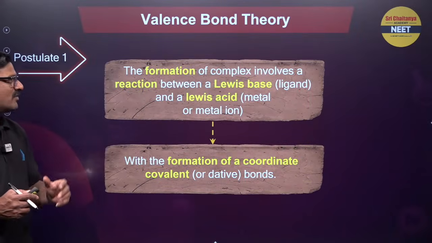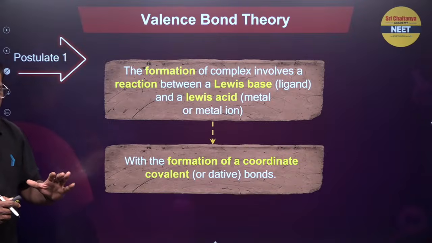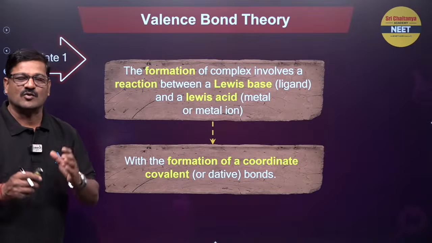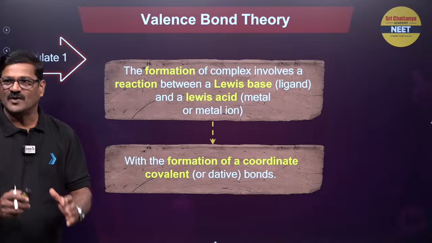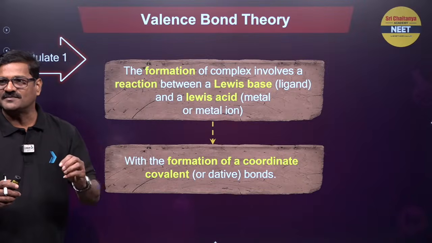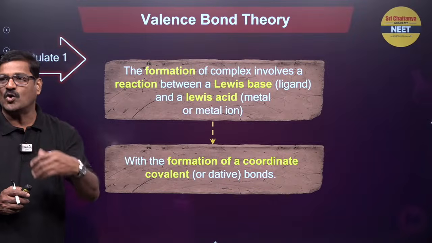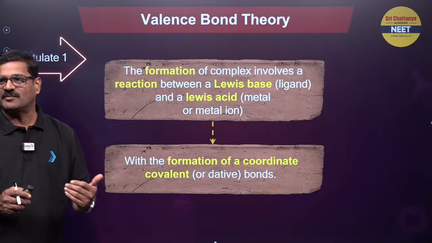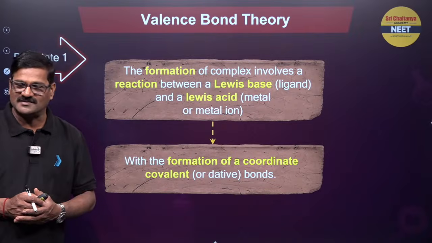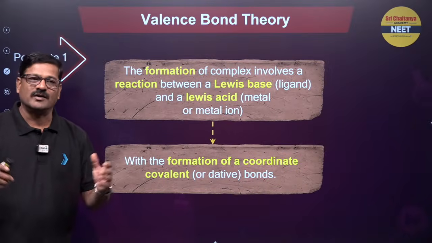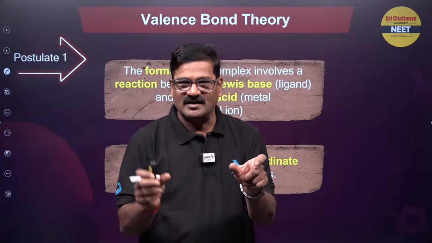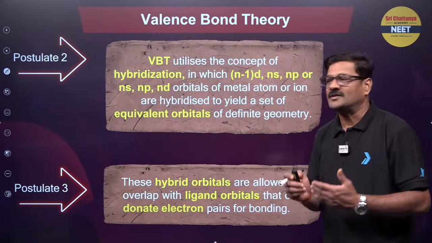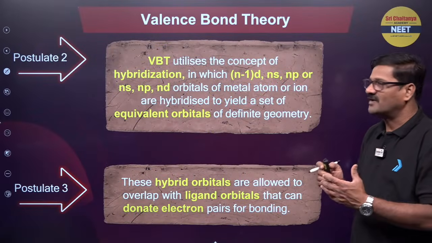And according to this formation, the various postulates I will discuss here. According to this VBT, valence bond theory, the coordination compounds will have a type of bonding. Formation of a complex involves the reaction between the Lewis base, a donor, that is the ligand, and the Lewis acid, the metal atom, with the formation of a dative bond. Otherwise you can say it is a coordination covalent bond. According to VBT, the bond between metal and the ligand is a dative bond. Everybody accepts this. And the postulate is that VBT utilizes the concept of hybridization.